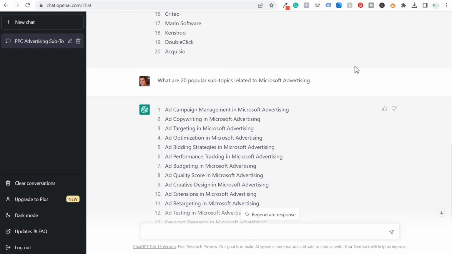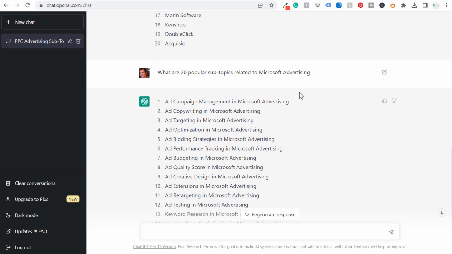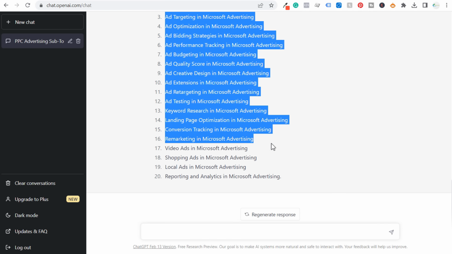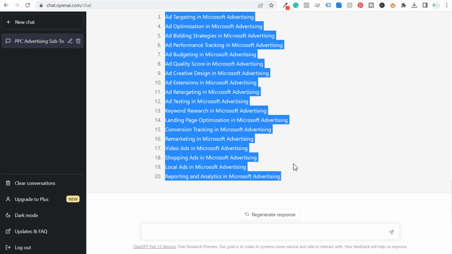So we'll come down here. We have our 20 popular subtopics related to Microsoft advertising, pretty similar to what we saw with our first subtopics, which is not a big deal. All we're trying to do is come up with ideas for YouTube video topics and blog post topics. So we'll start with these right here and we'll paste them in Excel.